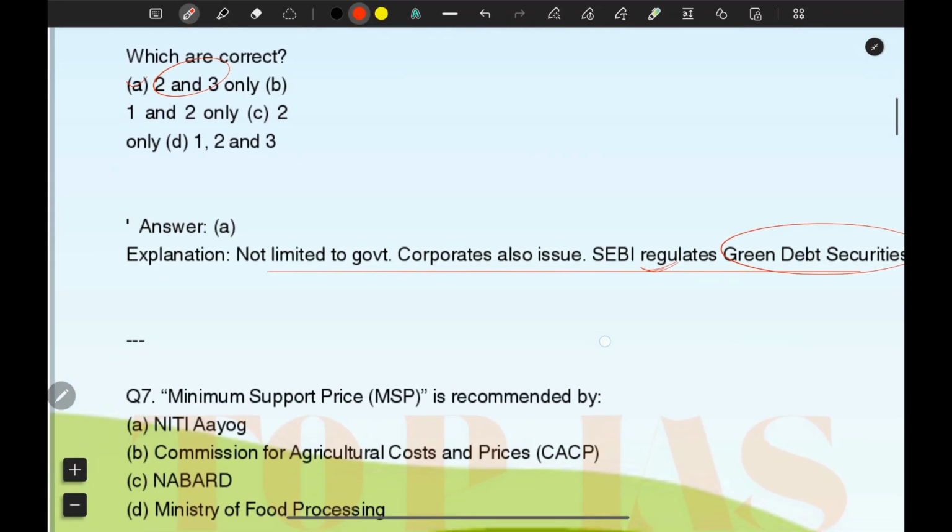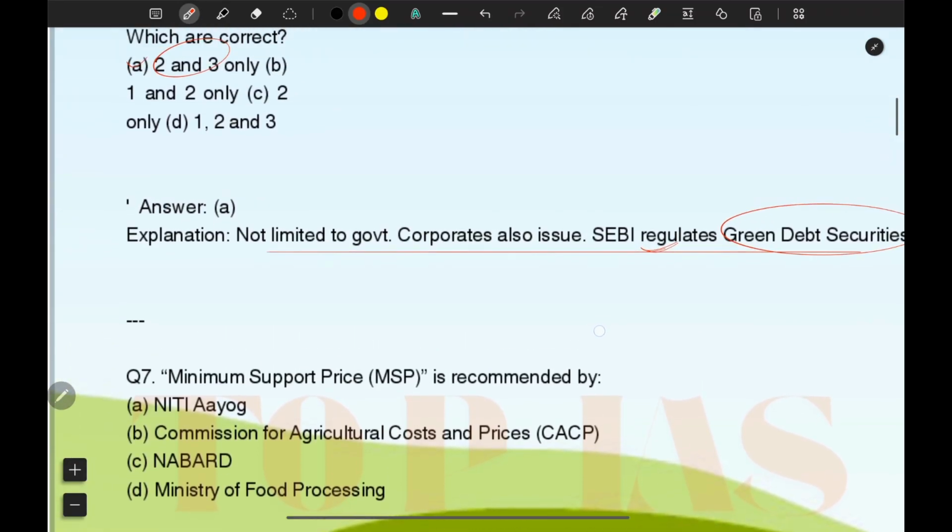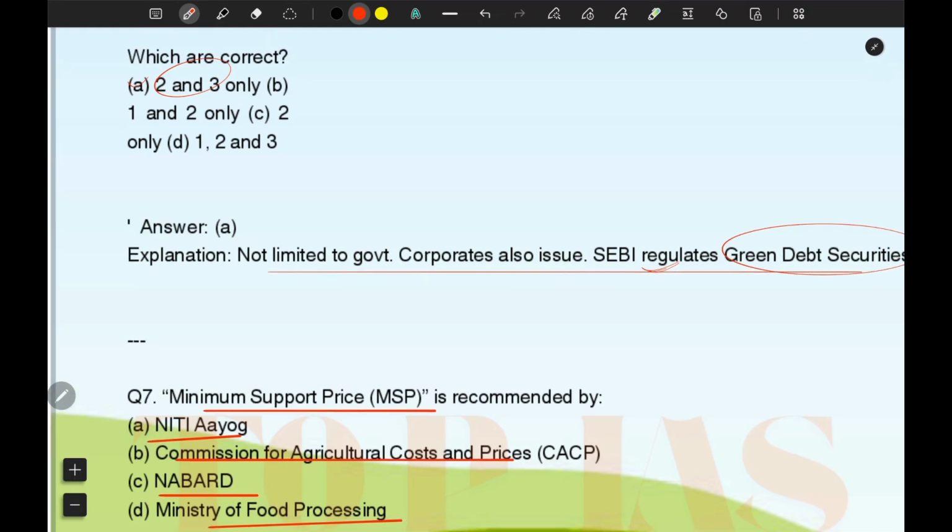Okay, so another question that we have: minimum support price, MSP, is recommended by Niti Aayog, Commission for Agriculture Cost and Prices, NABARD, and Ministry of Food Processing. Correct answer for this question is CACP. Minimum support price MSP is recommended by Commission for Agricultural Costs and Prices.